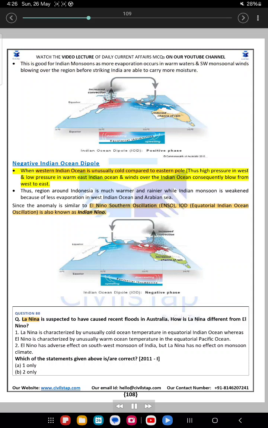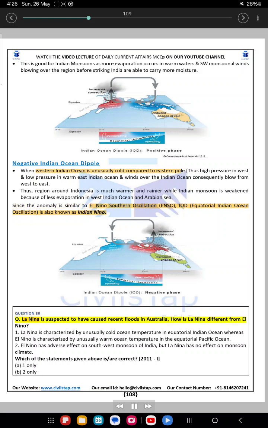Negative Indian Ocean Dipole. When western Indian Ocean is unusually cold compared to eastern pole, thus high pressure in west and low pressure in warm east Indian Ocean and winds over the Indian Ocean consequently blow from west to east. Thus, the region around Indonesia is much warmer and rainier while Indian monsoon is weakened because of less evaporation in west Indian Ocean and Arabian Sea. Since the anomaly is similar to El Niño Southern Oscillation, ENSO, IOD, Equatorial Indian Ocean Oscillation is also known as Indian Niño.